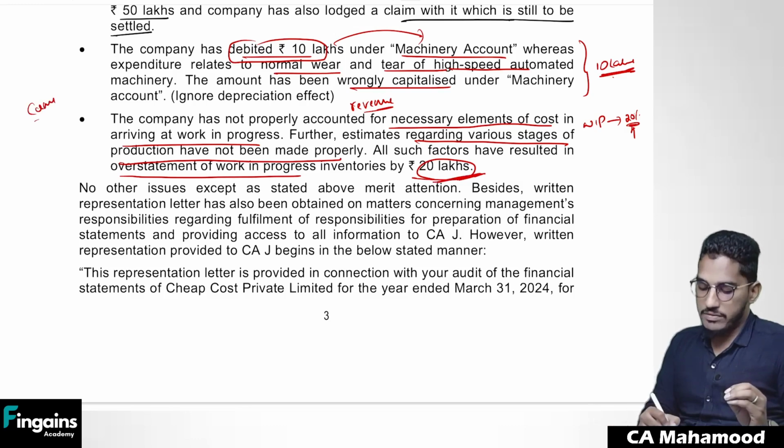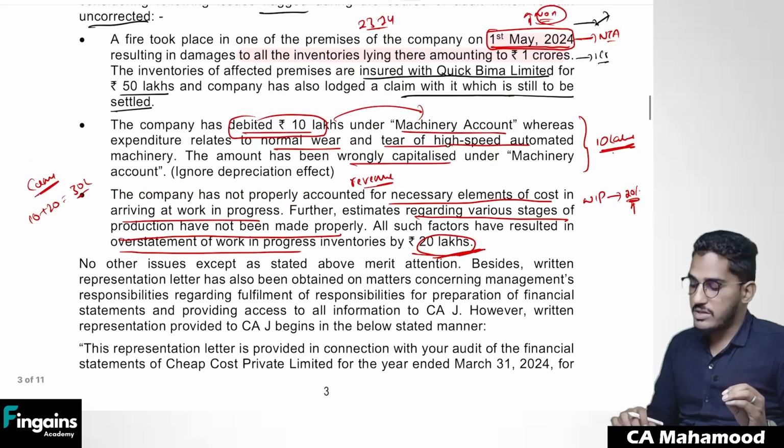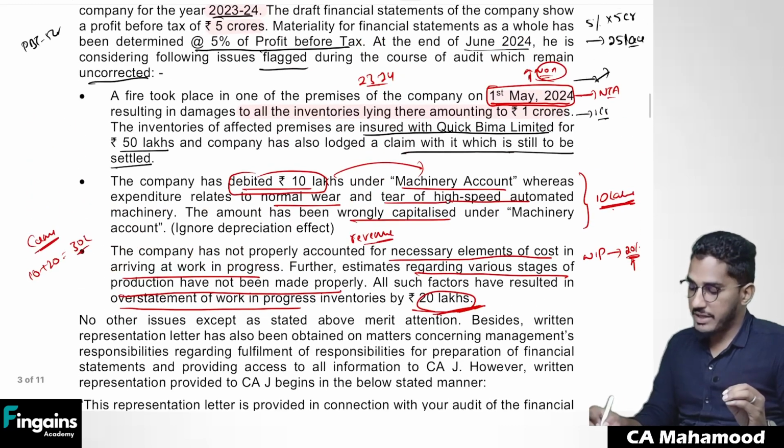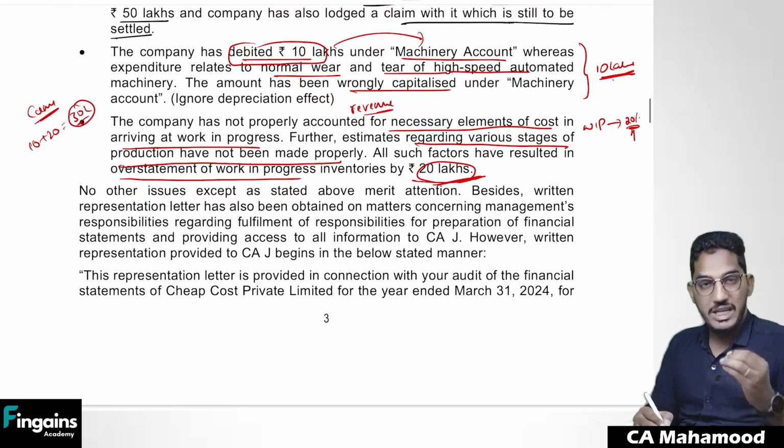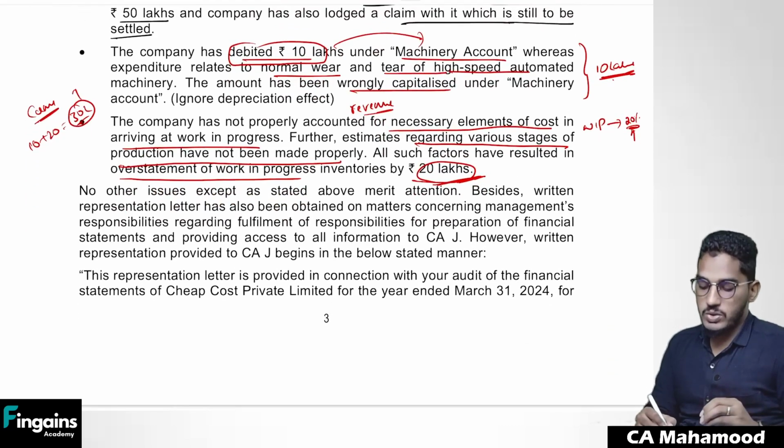What is the cumulative value of the misstatement? So 10 plus 20, there is 30 lakhs worth of misstatement. What is the materiality level decided by the auditor? 25 lakh rupees of materiality level has been decided by the auditor, but there is a cumulative misstatement of 30 lakh rupees. So the uncorrected misstatement has exceeded my materiality level.